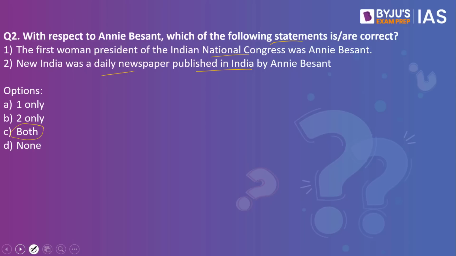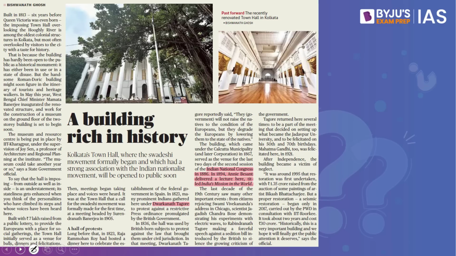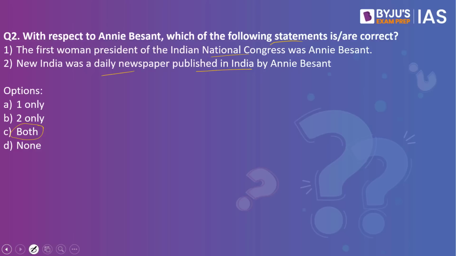Why have we taken this practice question? Because this article in The Hindu makes a reference to Annie Besant. Let us try and understand what these options are. When we look into the first option, the first woman president of Indian National Congress was Annie Besant. This happens to be the right statement. New India was a daily newspaper published in India by Annie Besant. This statement is also right. Since both the statements are right, the answer to this would be C, which is both.